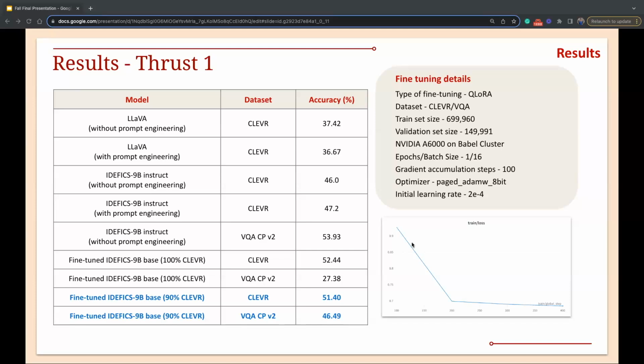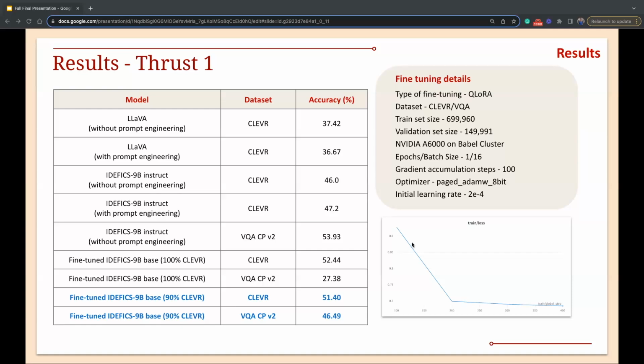However, we saw that the VQA performance, or the real image performance, dropped from 53.93 to 27.38 when we did that. So there was some sort of catastrophic forgetting happening, and we realized that we needed to actually have some sort of a mixed data set of real and synthetic images when we trained this model.